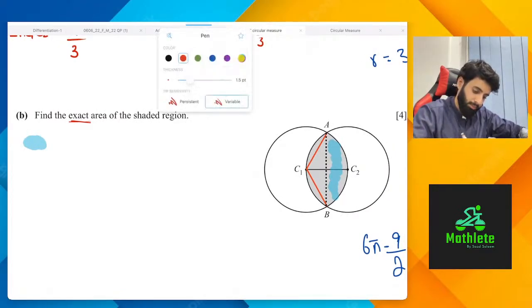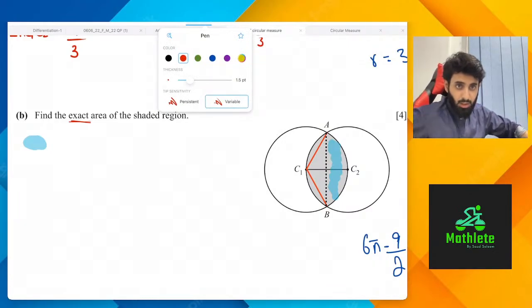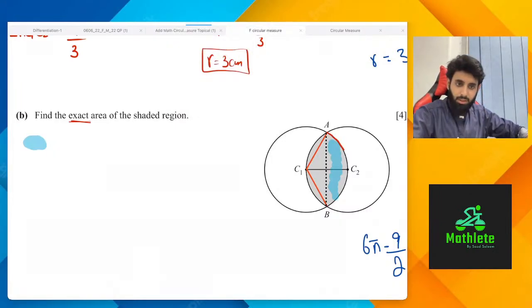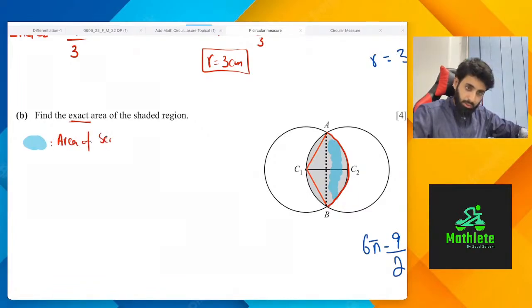ये कैसे निकालेंगे? What are we going to do for this? Area of triangle minus area of sector. ठीक है, that's not a bad idea. अच्छा, अब एक काम करते हैं. Area of sector minus area of triangle, actually. So we're going to find out the area of sector, the one that I've highlighted in green. And from that, we're going to minus the area of triangle, what I've highlighted in red.